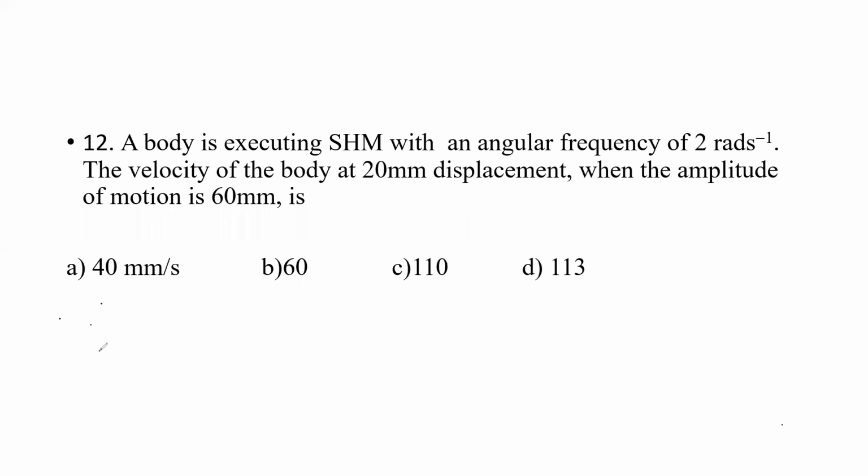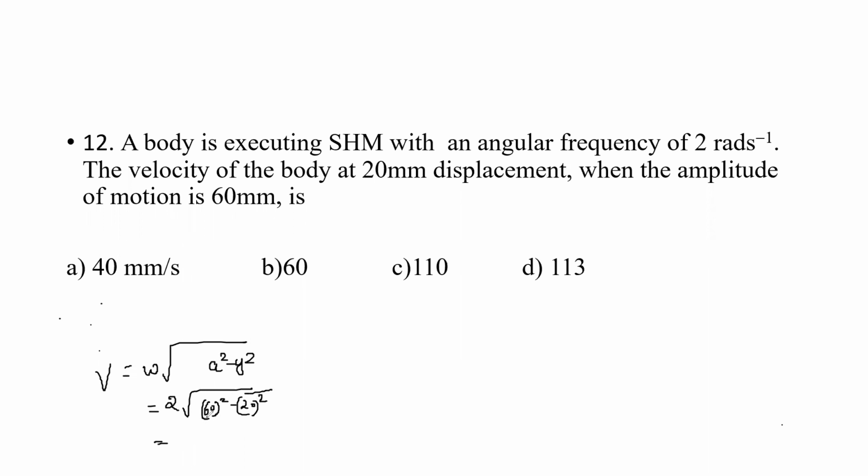So we have the equation V is equal to omega under root of A square minus y square. The omega value is given, the angular frequency is 2. Under root of amplitude, which is 60, whole square, minus y value, that is the displacement value, which is 20, whole square.